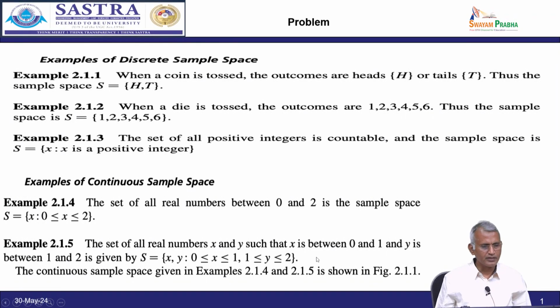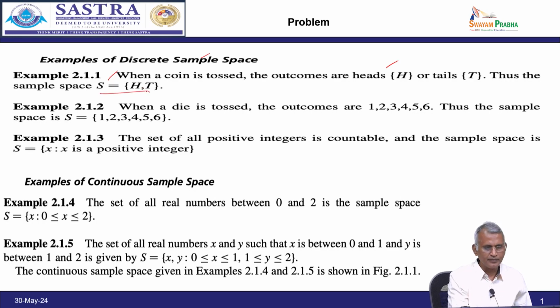Now, so far we discussed the theory. Let us start with the problem. Example of a discrete sample space, number 1: when a coin is tossed. Actually, ultimately we can get either head or tail. So one becomes head, another becomes tail. What is the sample space? The sample space is {H, T}. This way we can understand the meaning of sample space.